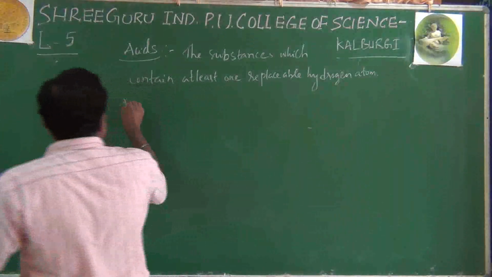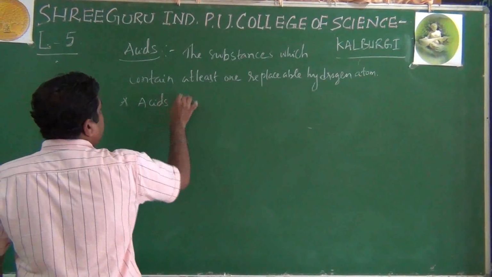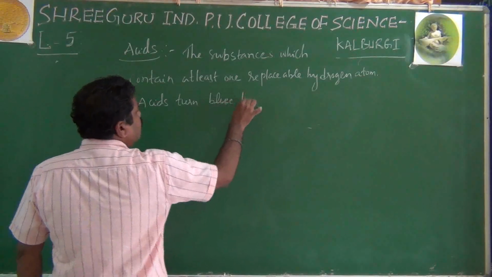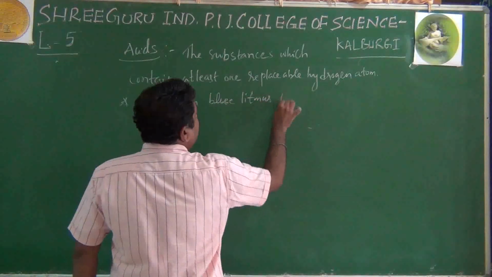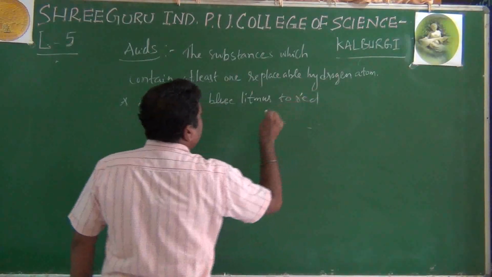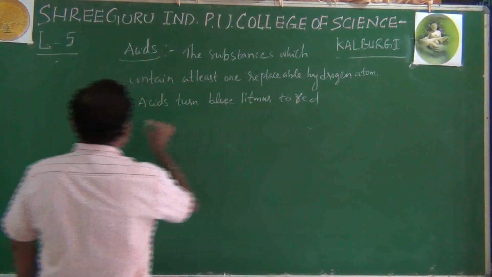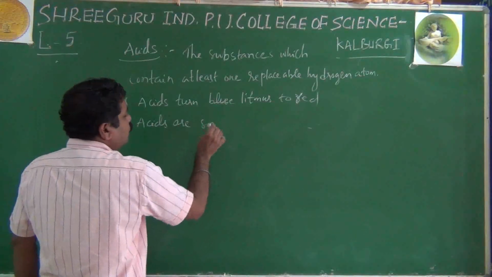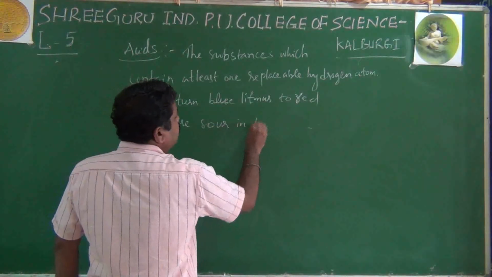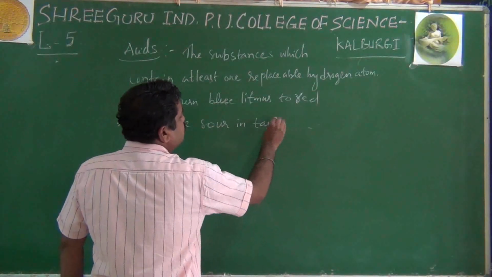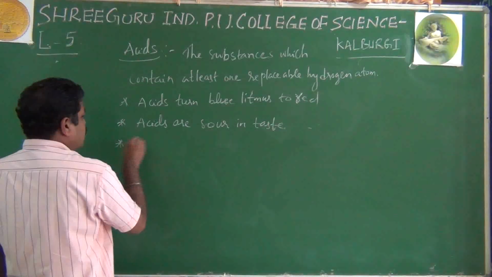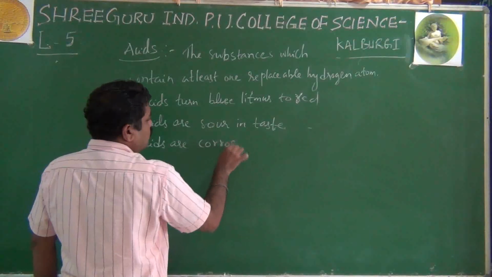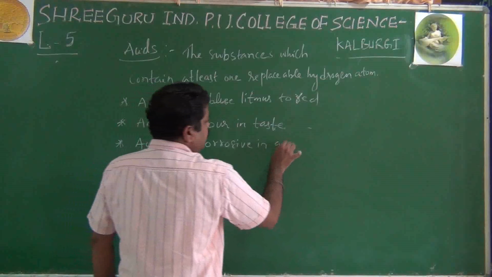And you know that acids turn blue litmus paper to red. Then acids are sour in taste, and acids are corrosive in action.